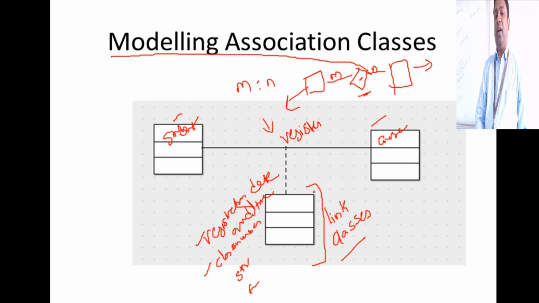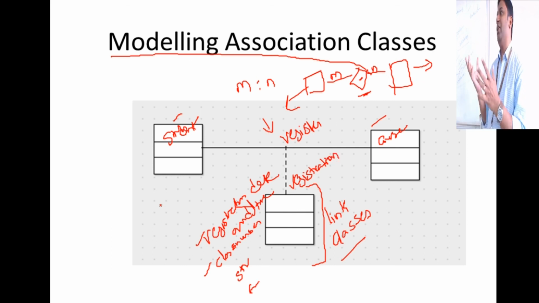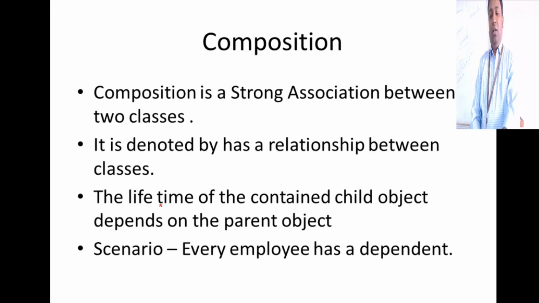So this kind of a class is called linked class. I can give the class name to be registration here. When will this class come into picture? Only when a student registers for a course and there is an M to N relationship between these two classes. So if you have understood M to N relationships in your modeling, this should be very simple and straightforward. Is that clear?